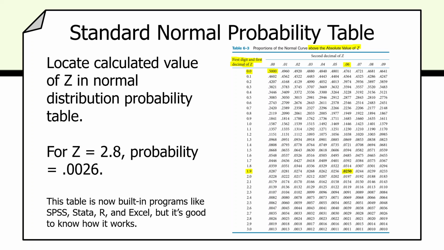Well, what did we obtain in the example? 66 minus 59 divided by 2.5 gave us a Z-score of 2.8, right here, 2.80. We read across to the second digit, 0.0026.